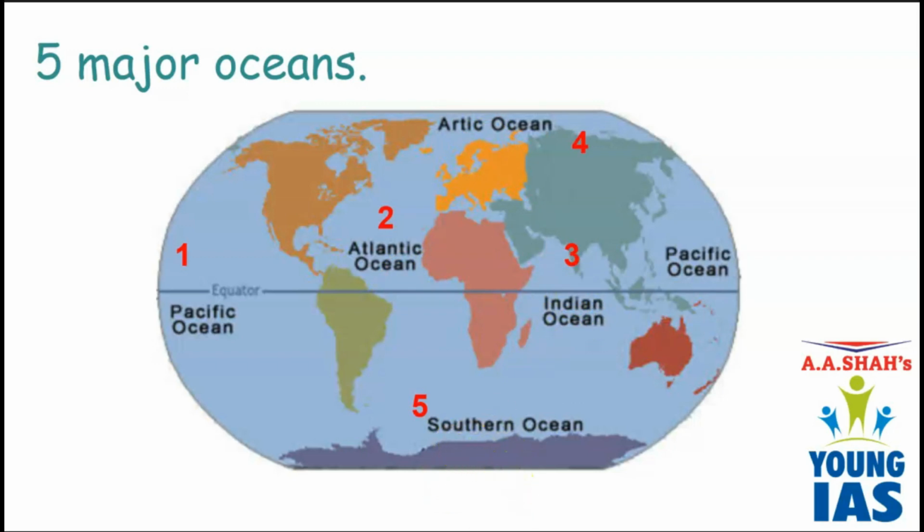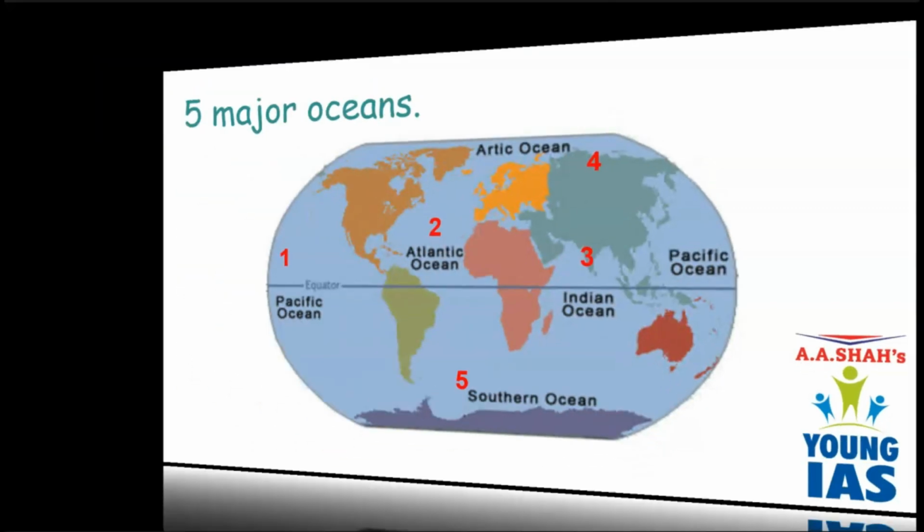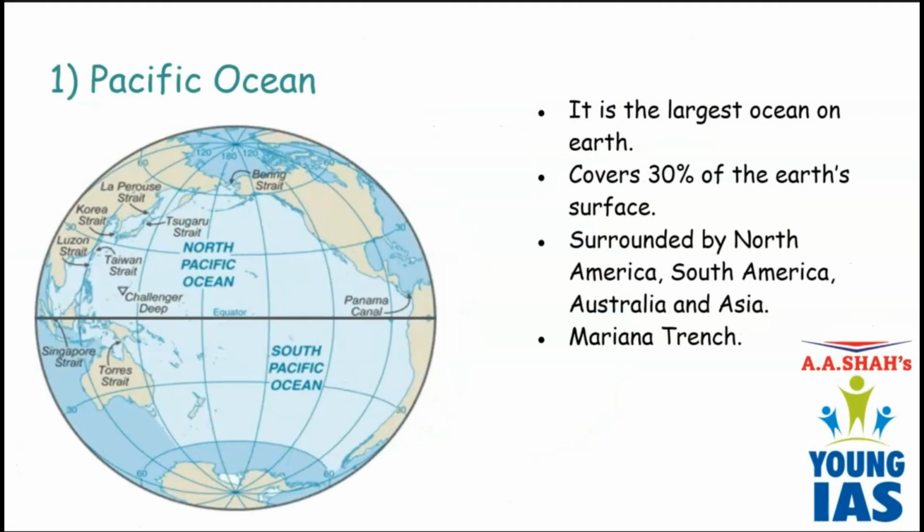So let us study each ocean separately. First, let's start with the largest ocean, that is Pacific Ocean. As I told you, it is very large. It is the largest among the other oceans on the earth. And you will see that it has some continents around it, right?